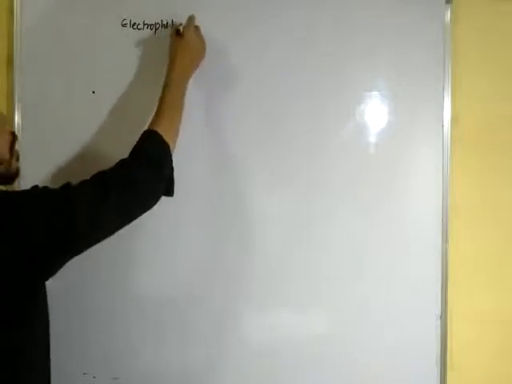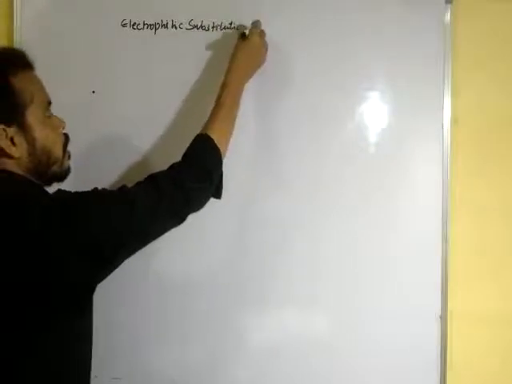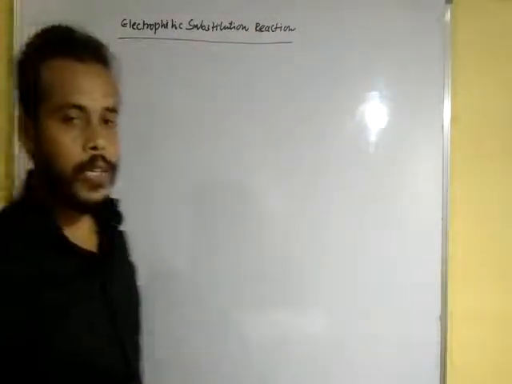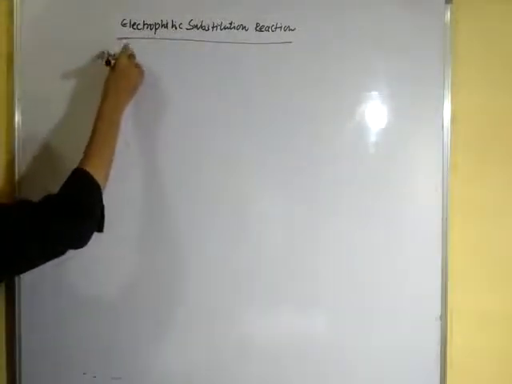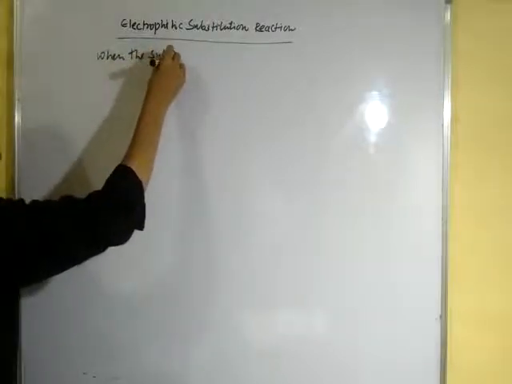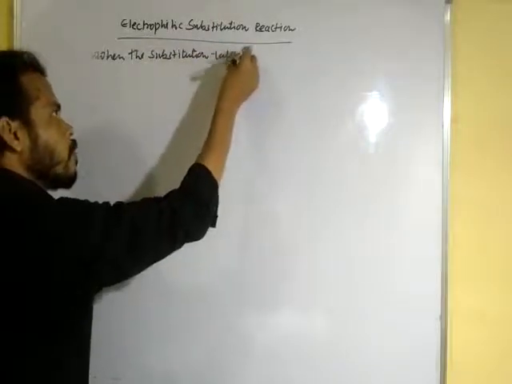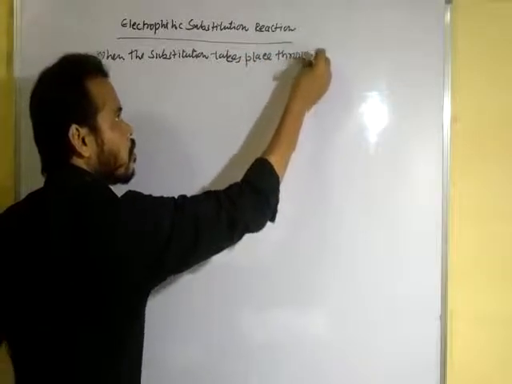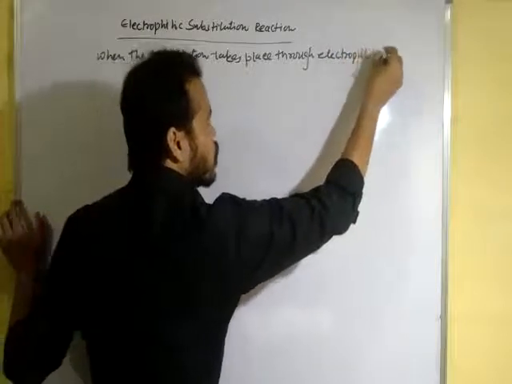Electrophilic substitution reaction. What is an electrophilic substitution reaction? Simple definition: when the substitution takes place through an electrophile, it is called an electrophilic substitution reaction.